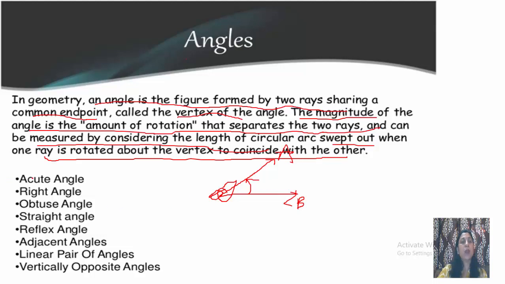Now types of angles: acute angle, right angle, obtuse angle, straight angle, reflex angle, adjacent angles, linear pair of angles, and vertically opposite angles. We are going to study all these one by one.